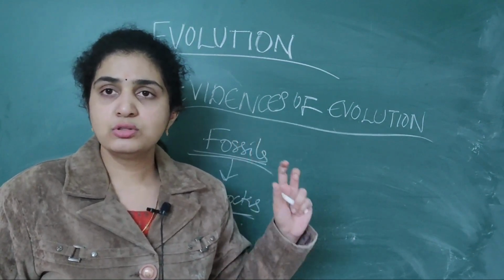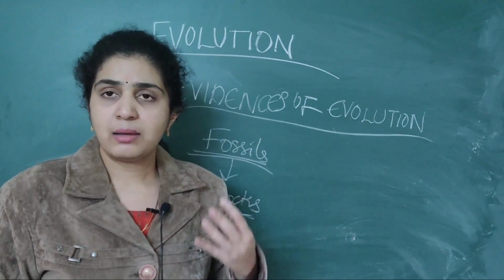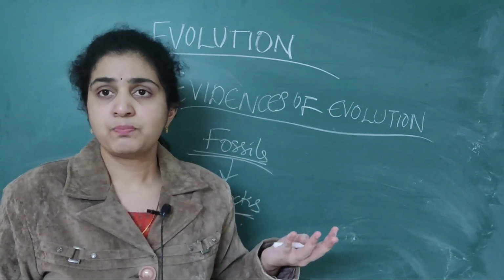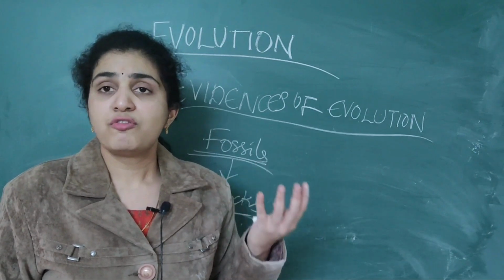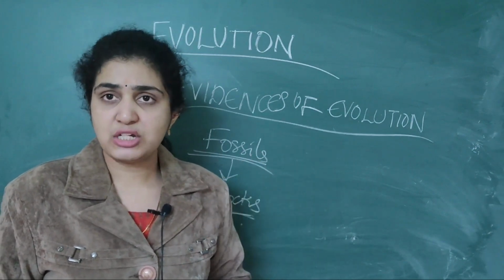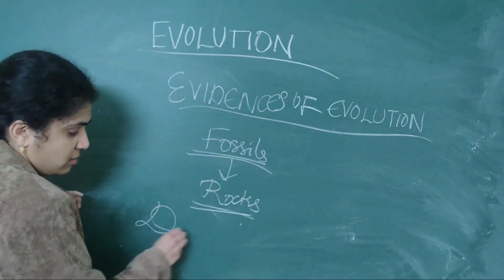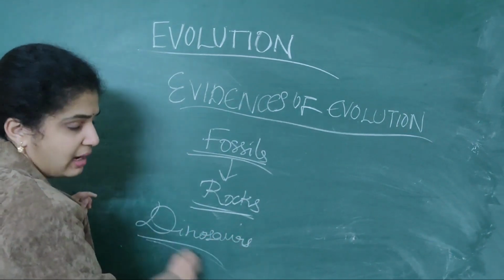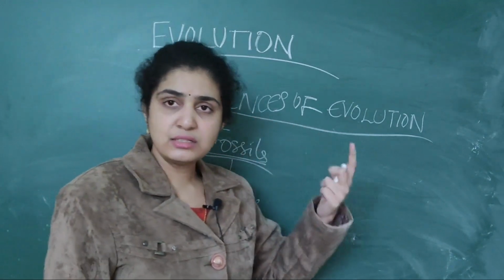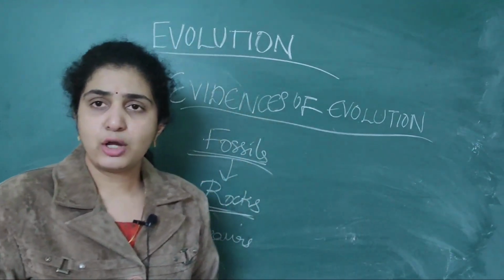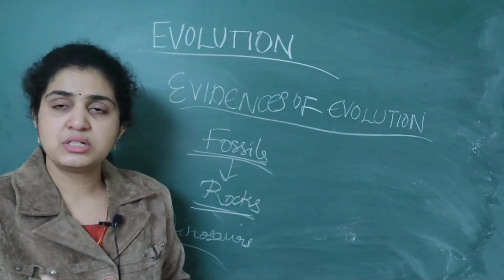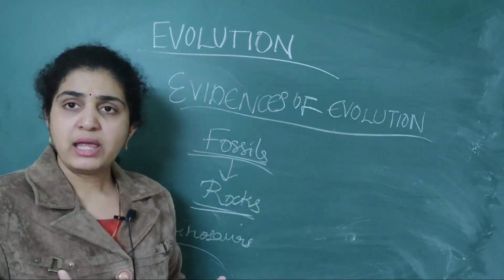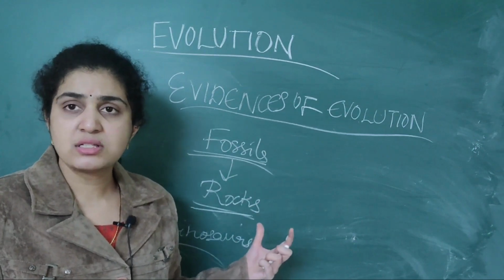By the use of fossils only, we are able to identify which organisms lived before us. There are also fossils of extinct species like dinosaurs. By that only we were able to identify that dinosaurs existed millions of years ago, or else we would not know that there was a species called dinosaurs in our nature. How have we known? Through their fossils only.